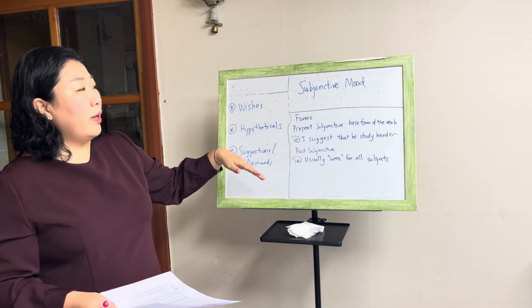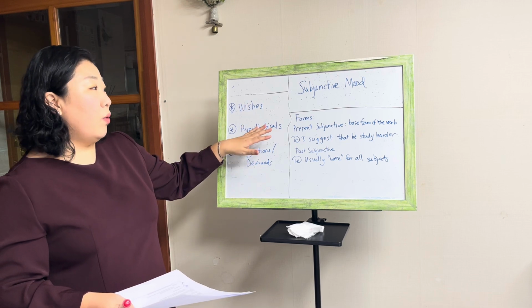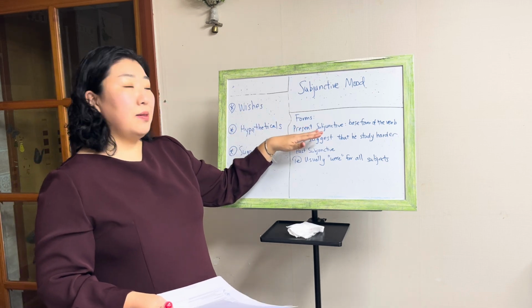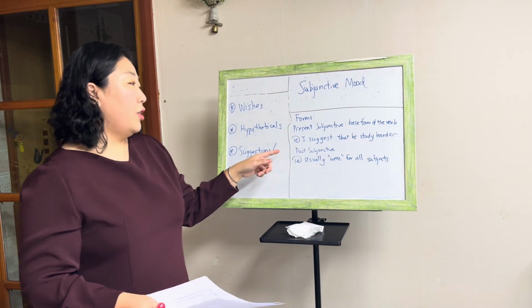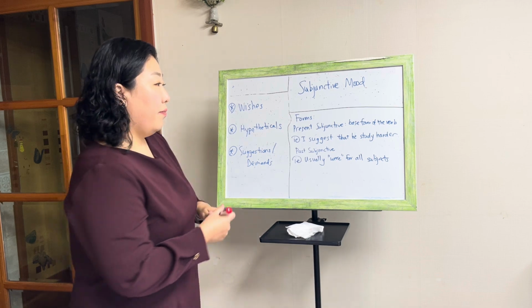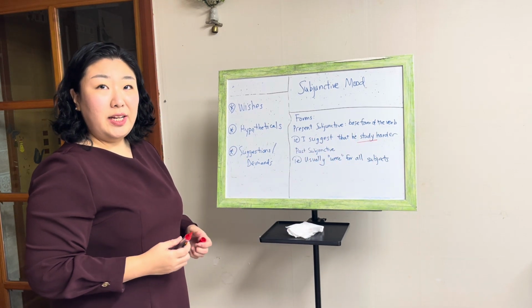So before we get into the specifics of the subjunctive mood, I want to highlight the forms. There are 2 forms. There is the present subjunctive, which is used with the base form of the verb. So, for example, I suggest that he study harder. It's the base form. It's not conjugated.